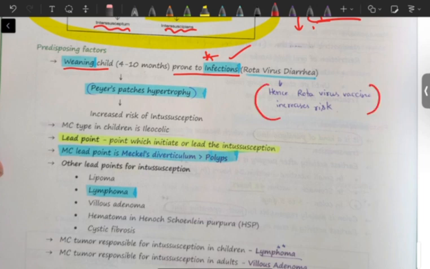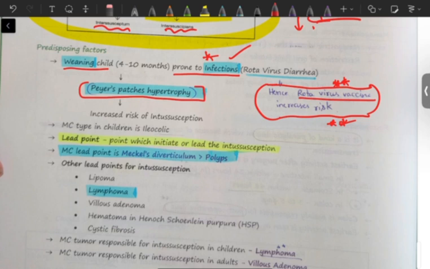Also, when we give the rotavirus vaccine, it increases the risk of intussusception. So if they ask what is the side effect, or what leads to intussusception, you can say one cause is the rotavirus vaccine. Because of this weaning child there is Peyer's patch hypertrophy, which is nothing but MALT, mucosa associated lymphoid tissue, also called GALT, gut associated lymphoid tissue. This is a lymphoid tissue. This leads to hypertrophy and increases the risk of intussusception.